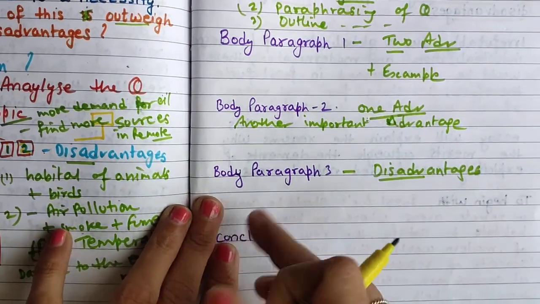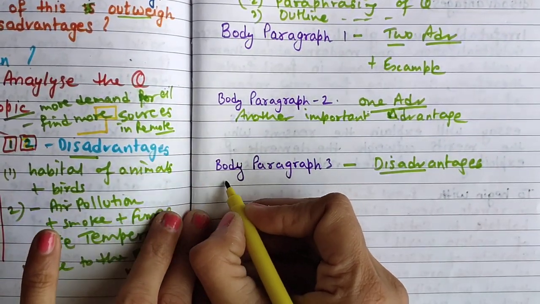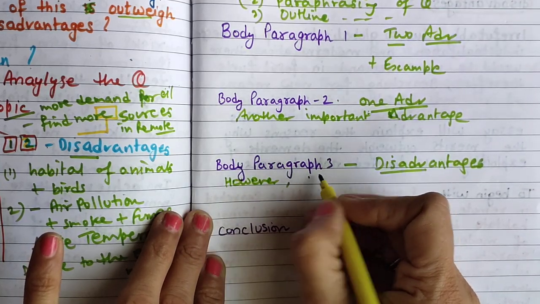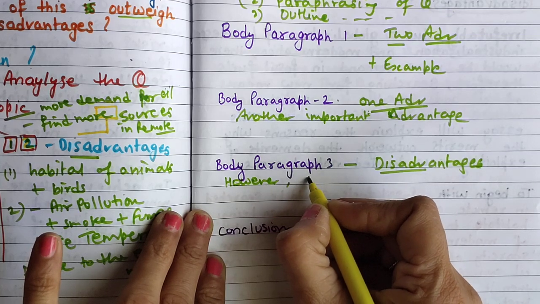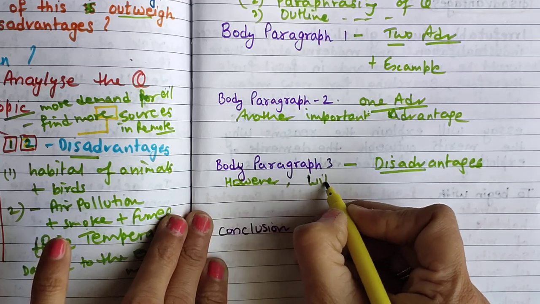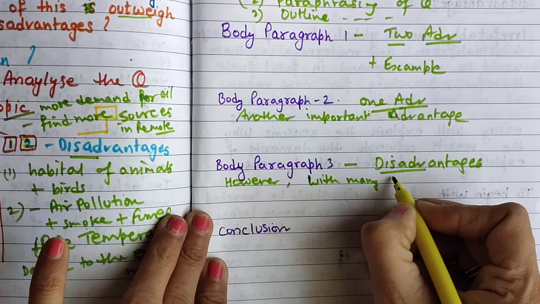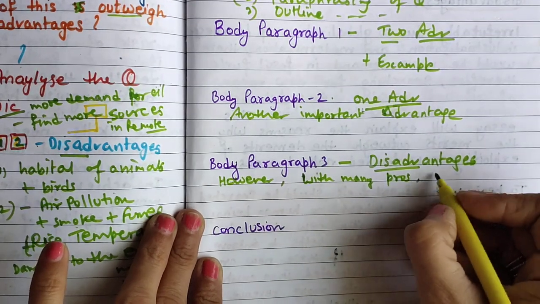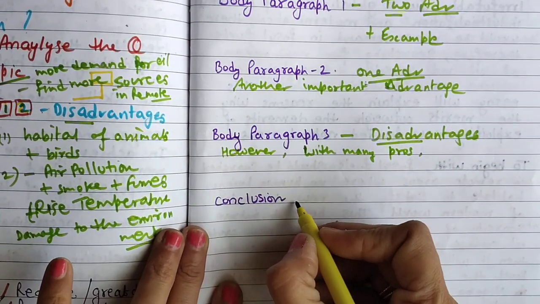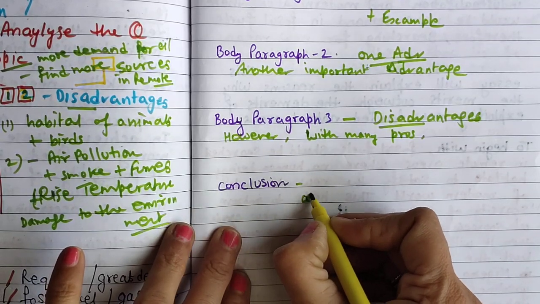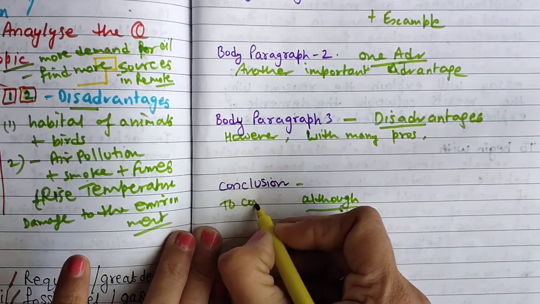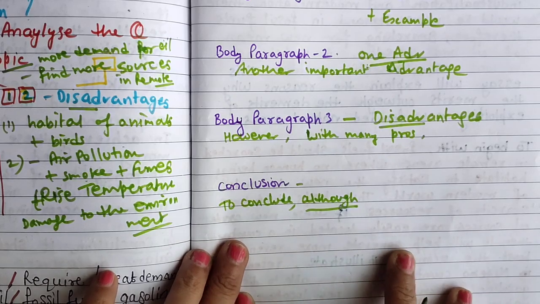Okay, disadvantage. So you can start with this word, however. However, with many pros, this concept has many disadvantages also. You can write like that. Okay, in conclusion, to conclude, and if possible use an although sentence structure here. Although sentence structure, to conclude, I will show it in my essay.